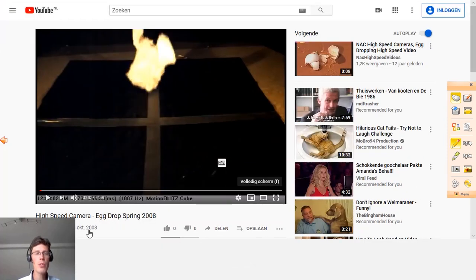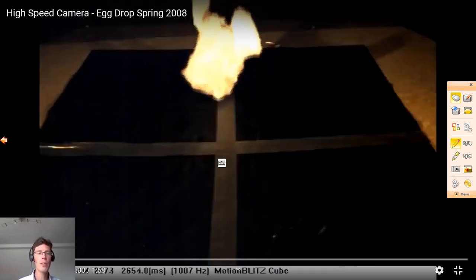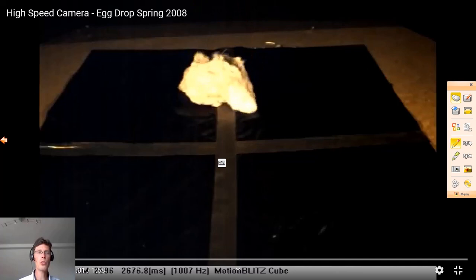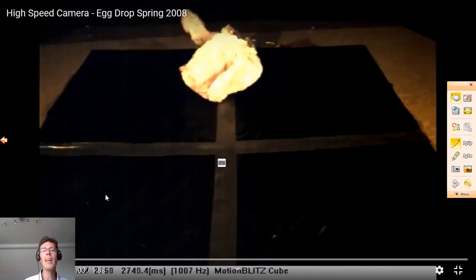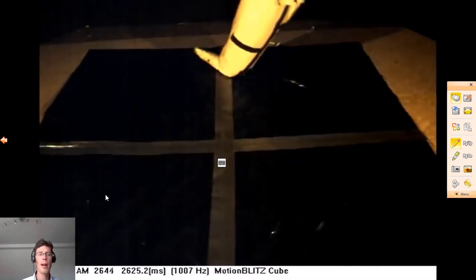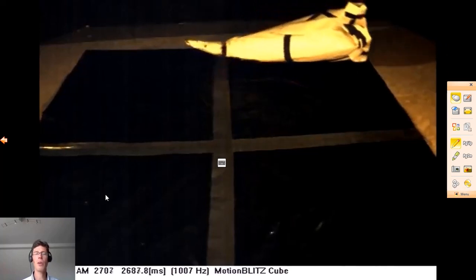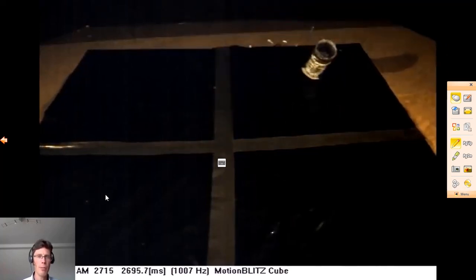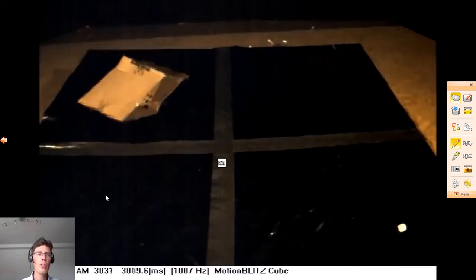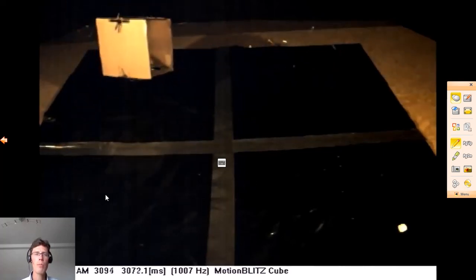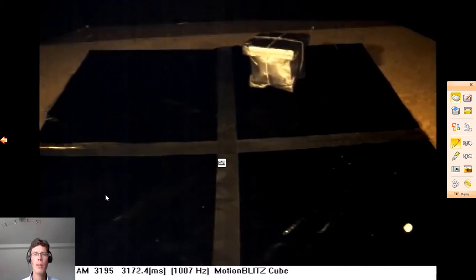This was a contest between students who were challenged to build something to let an egg drop from quite a big height without it cracking when it hits the ground. And as you can see, some used boxes, some used cylinders.